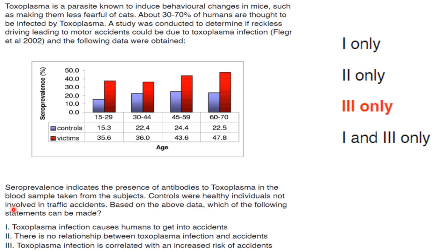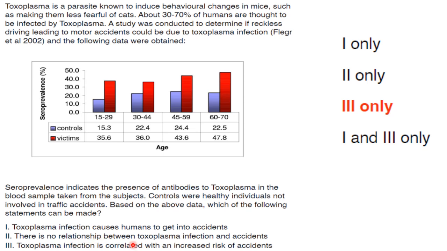Controls were healthy individuals not involved in traffic accidents. These blue ones, they are controls. The red ones are the victims. Based on the above data, which of the following statements can be made? Toxoplasma infection causes humans to get into accidents. Toxoplasma doesn't cause humans to get into accidents directly. It causes fearlessness in them. Because of this fearlessness, they go for reckless driving and then result in accidents. So the first statement is not correct.